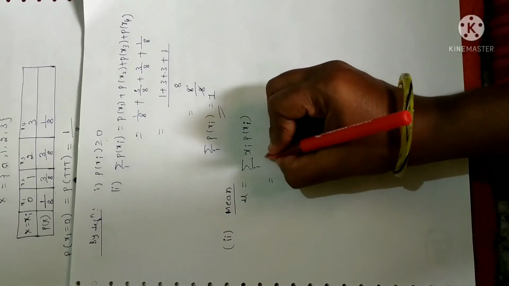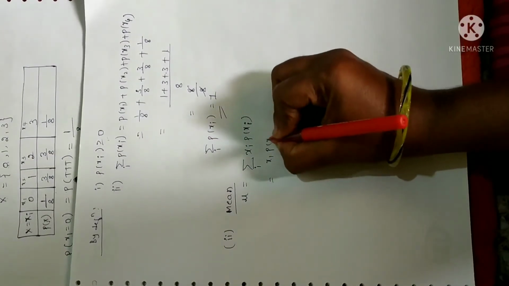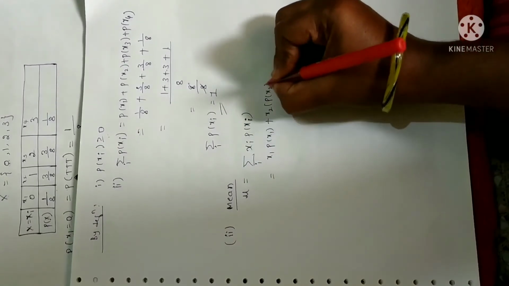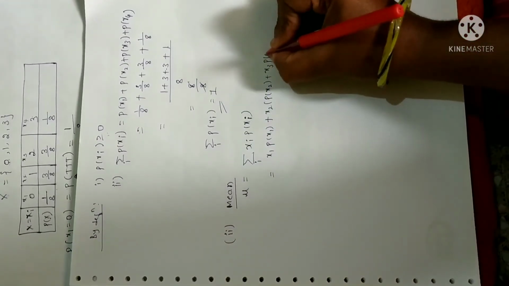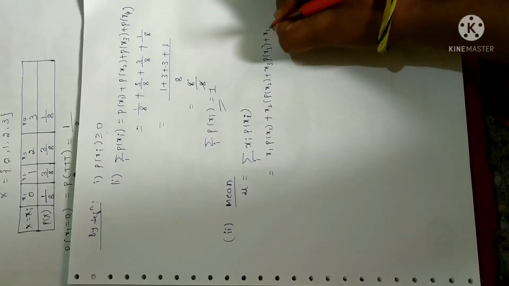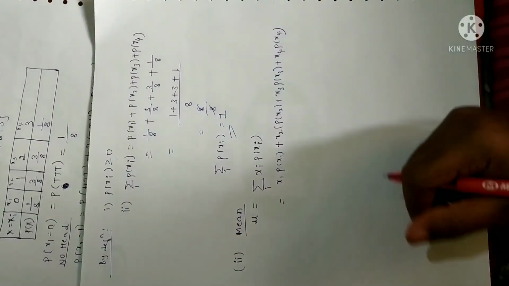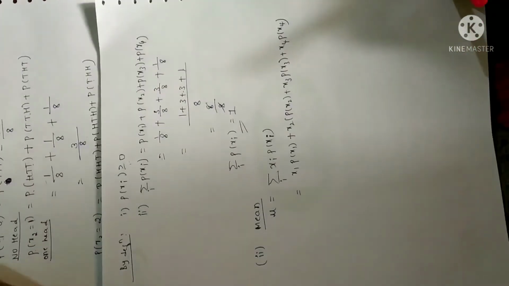First time you give i as 1. So x1 into p of x1 plus, second, x2 into p of x2 plus x3 into p of x3 plus x4 into p of x4. Why? Because we have only 4 variables. Suppose you have one more variable, you have to write x5 into p of x5. Fine. Hope what I did is clear for you.